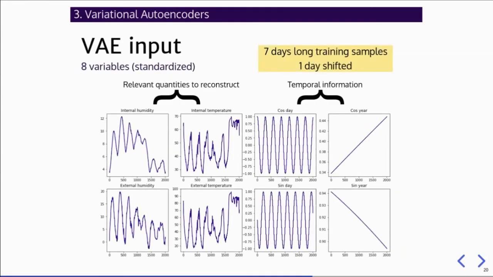To build our training set, we subdivided the long time series into week-long samples with a stride of a day, and for each of them we fed the neural network with 8 standardized variables. 4 are from the detectors, so we have internal and external humidity and temperature, and 4 are auxiliary variables that encode the time coordinates, so we have the cosine and the sine of both day and year.